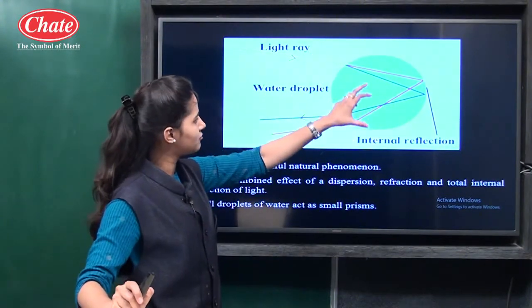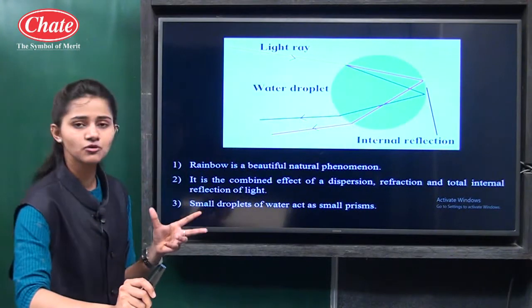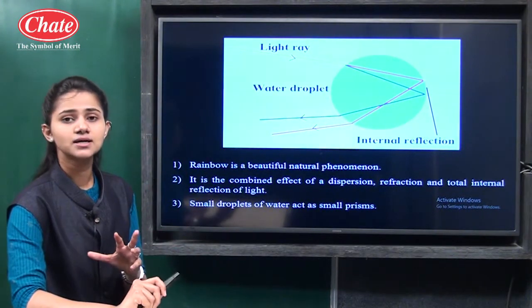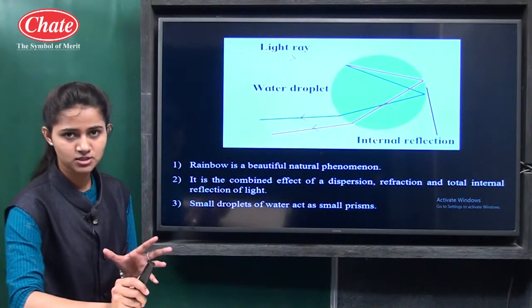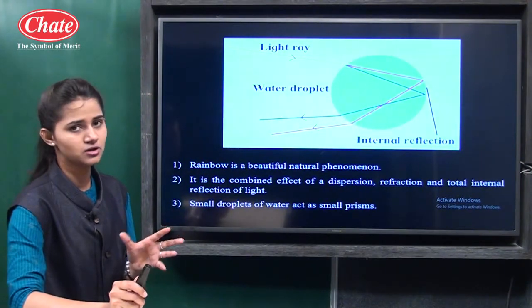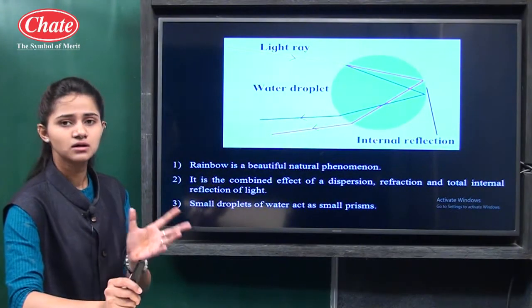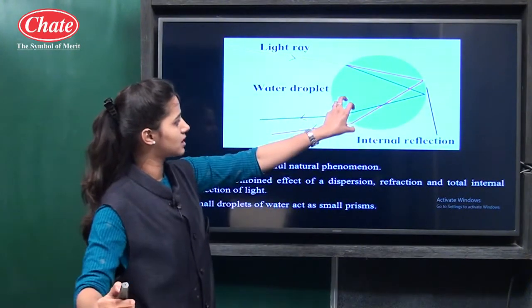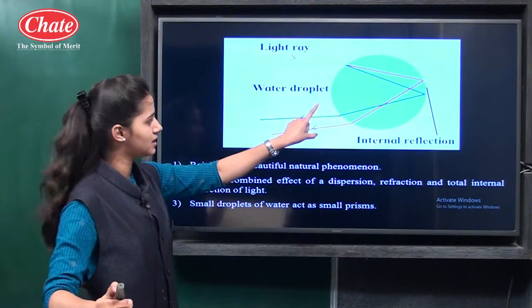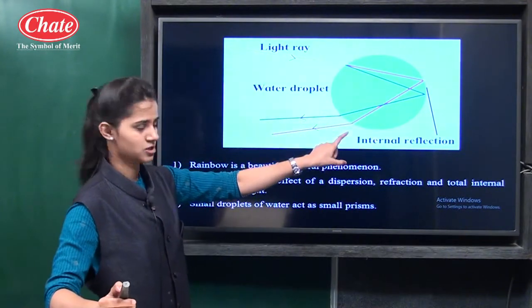Then here also dispersion of light takes place, meaning there is a scattering or separation of the light into its constituent colors. So the single sunlight will get scattered into 7 colors. Then further they come out of the water droplet, and here again refraction will take place.